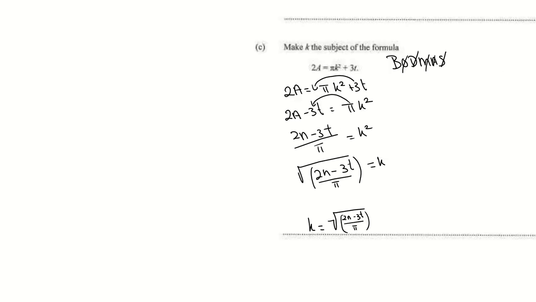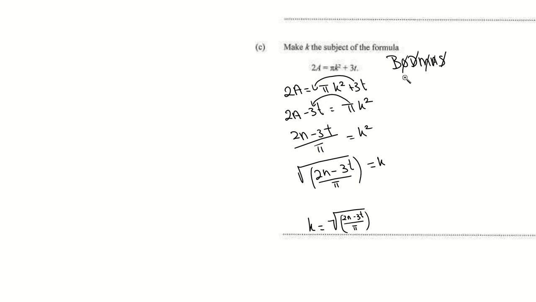This one, this is 2 marks, make k the subject of the formula. We are going backwards from BODMAS. Where is k? You underline k. Is there subtraction? No. Is there addition? Yes. You carry across plus 3t. So 2a minus 3t is pi k squared. Is there multiplication? Yes. Pi and k squared are multiplying. You carry across pi, which is divided by pi, is equal to k squared.